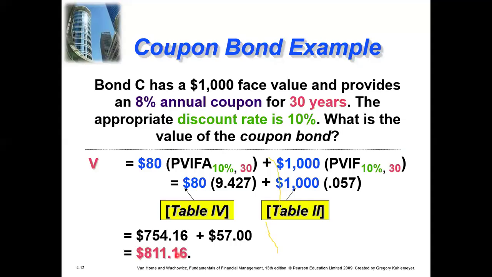So the investor would sell this bond. So this is the valuation of a bond. 811 here it is.